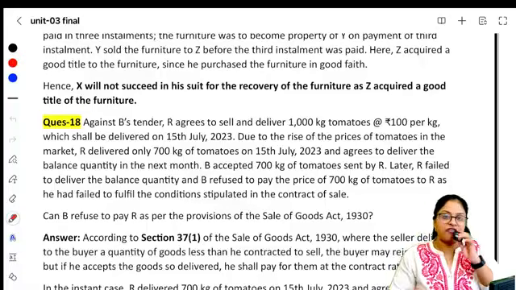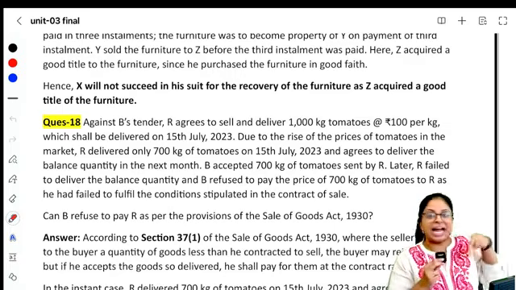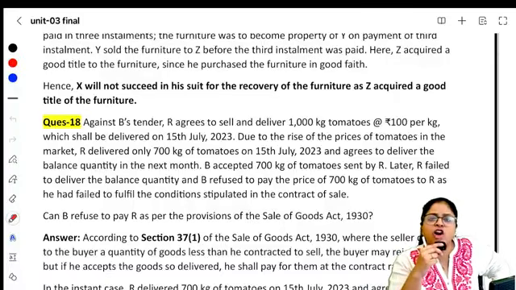No. If half delivery has come, buyer, you should have either rejected the goods, saying that I asked for 1000, why did you send for 700? Because we have studied in a section which clearly says you are not bound to accept delivery in installments.